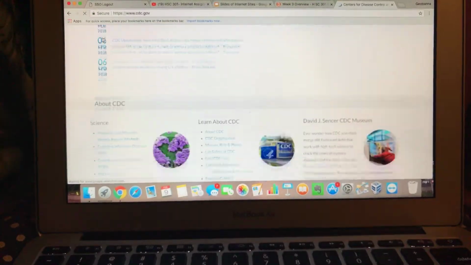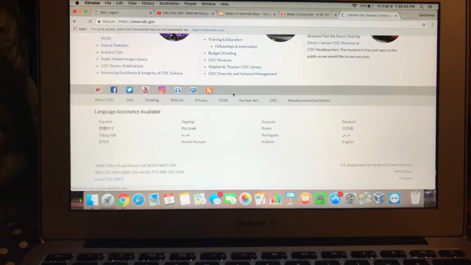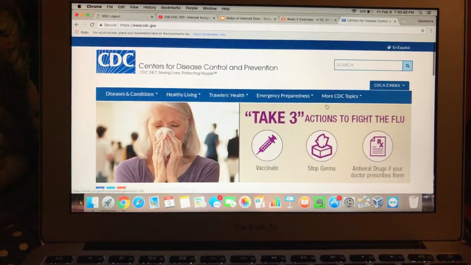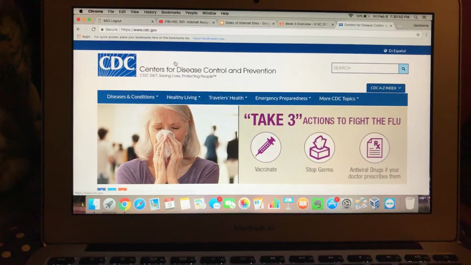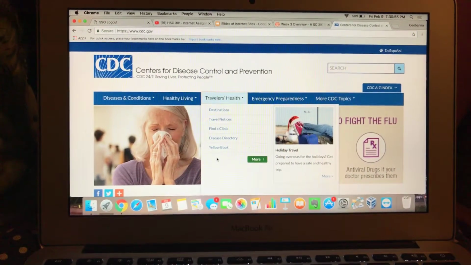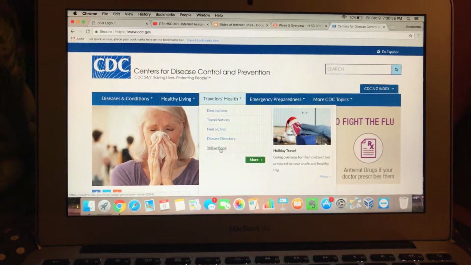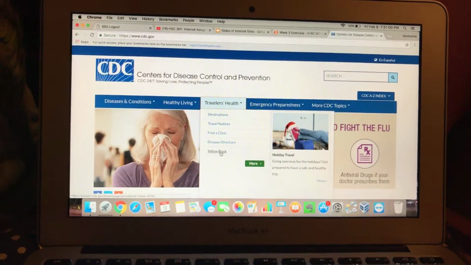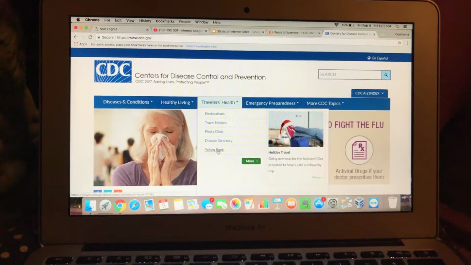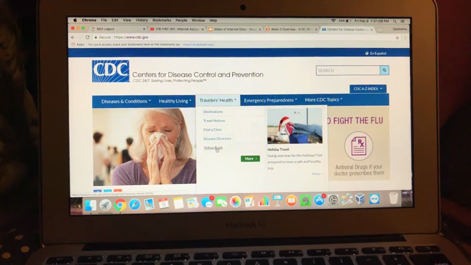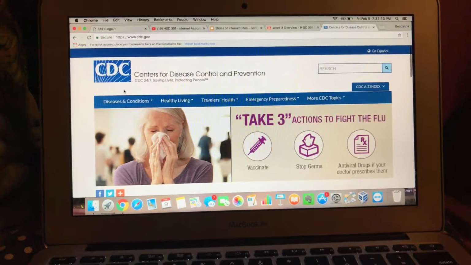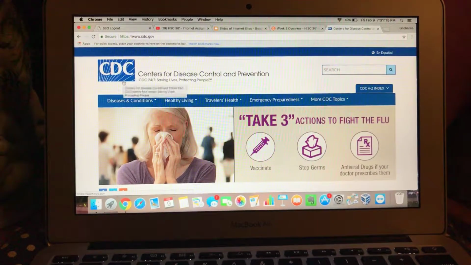Just to make this short, there's so much more to this website. There are so many resources and links that you can get more information on. So I do recommend this website, especially the Traveler's Health tab. I really like this, and I feel like people could make good use of it, especially if you travel a lot. You should be educated on what vaccines and medicines you should take with you and what to expect. So I hope you enjoyed my short presentation on this website.